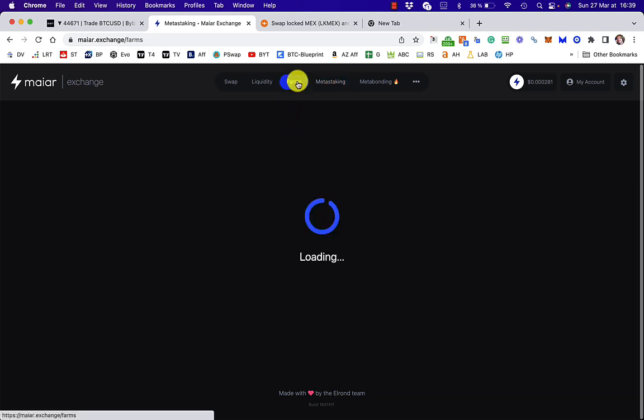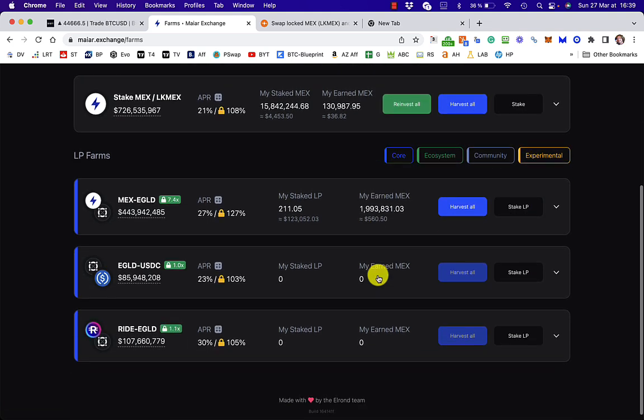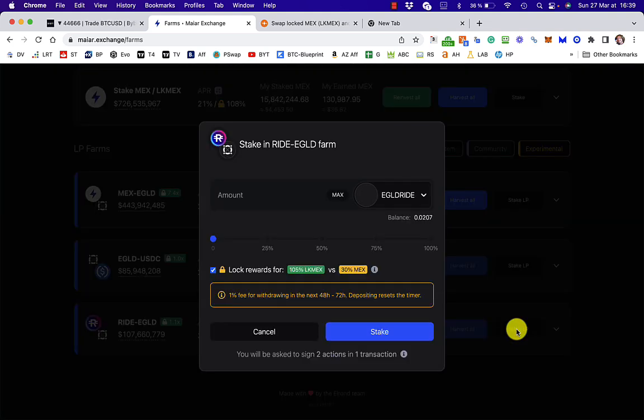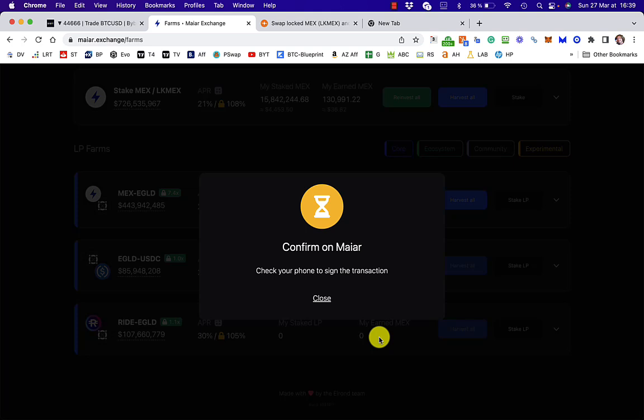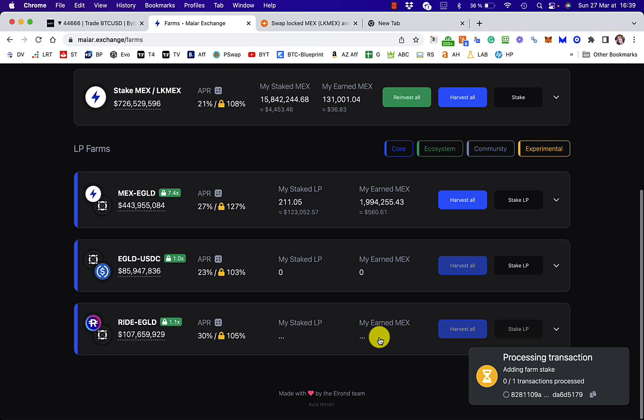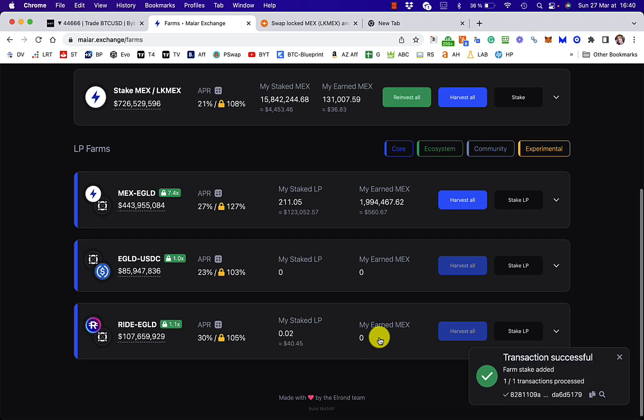It'd be nice if you could just select it straight from there, but you can't for some reason. So I think what I need to do is go to farms here and then actually stake the LP here. Okay, so stake that. I'm going to keep an eye on the fees as well, because the network fee for that is 3 cents. That's very reasonable. Okay, so processing transaction.